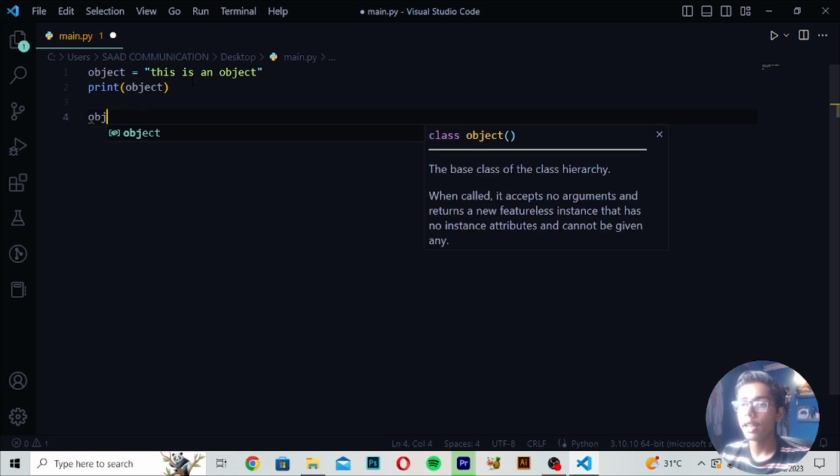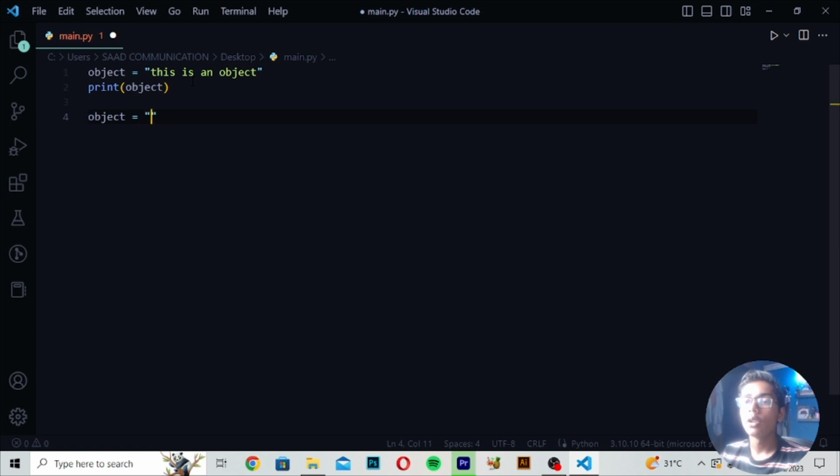Like if I write an object tag, and if I want to print the names of animals, I will be now writing here cat. I will not be writing it like this. You can use a square bracket also to write it. So I will be writing cat, then I will be writing dog, and you can just write here tiger. Like this you can write many animal names, and it will be printing that element, you can say elephant, and this object will also be printing all these animal names which you are writing here. So here I have written elephant, and you can just write here rabbit. So these are the animals which I have written here.